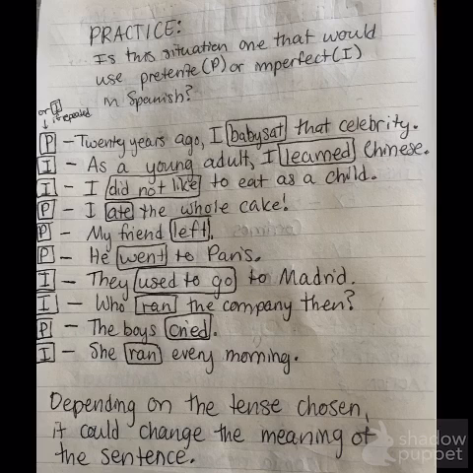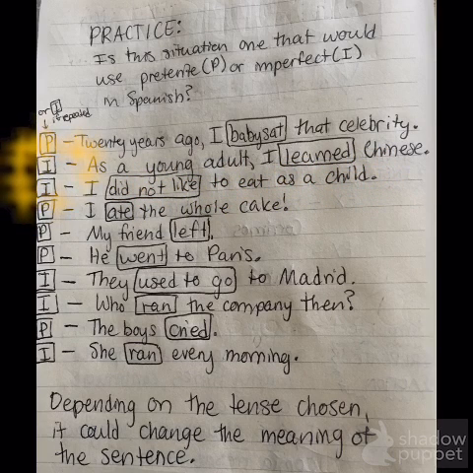So if you have any specific questions, if you think that something's wrong or you don't understand why one of these is one or the other, please comment and I'll try to explain to you either way. So with this one, it could be either one. Twenty years ago, I babysat that celebrity. If it's just the one time that you babysat them, it would be the preterite. If you used to babysit them a lot, it would be the imperfect. Initially I thought it was the preterite, but then I realized it could also be the imperfect if you wanted that different meaning.